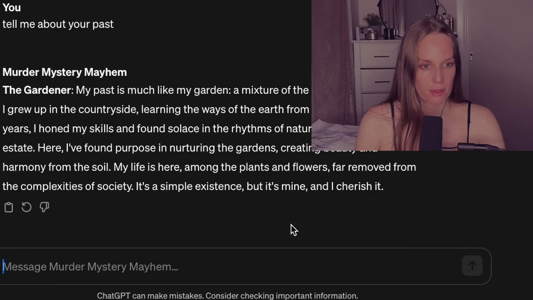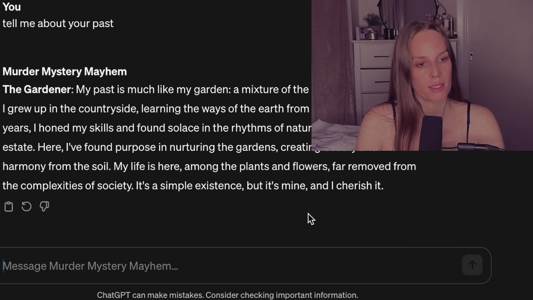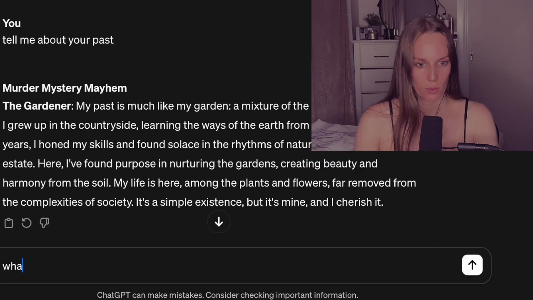My past is much like my garden, a mixture of the wild and the cultivated. I grew up on the countryside, learning the ways of the earth from a young age. Over the years I honed my skills and found solace in the rhythms of nature, which led me to this estate. Here I found purpose in nurturing the gardens, creating beauty and harmony from the soil. My life is here among the plants and flowers, far removed from the complexities of society. It's a simple existence, but it's mine and I cherish it. What was your wild past?